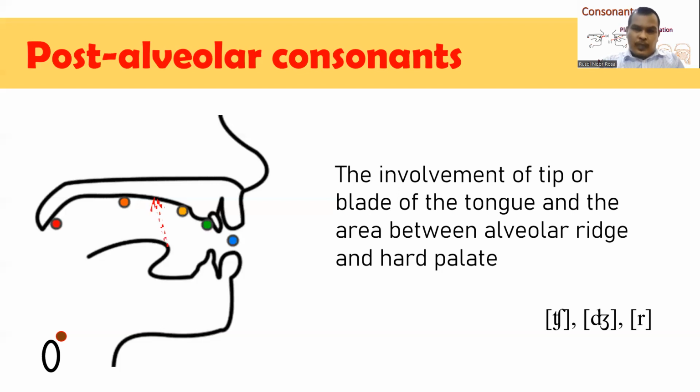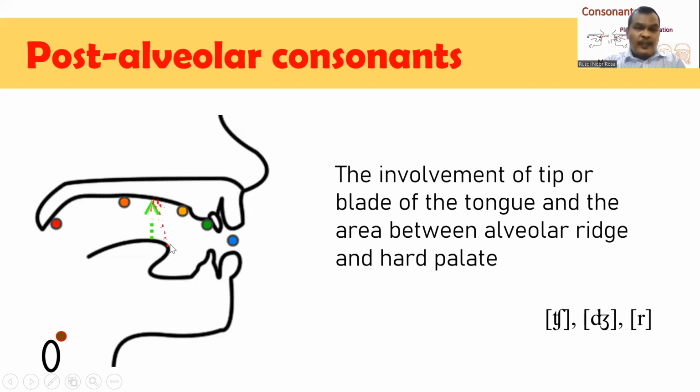Okay, I can illustrate how these sounds are produced. You can see here that the tip or blade of our tongue is moved until it touches the area between the alveolar ridge and hard palate. Okay, the area between the alveolar ridge and hard palate.